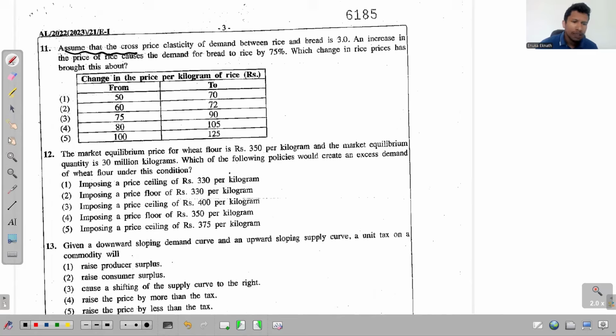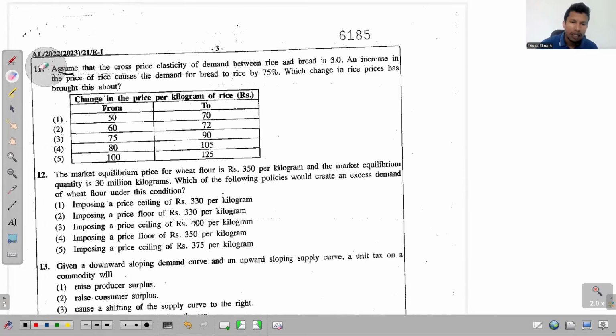Assume that cross price elasticity of demand between rice and bread is 3. Okay, so when you calculate this cross price elasticity, you get 3. An increase in the price of rice causes the demand for bread to raise by 75%. Okay, so the percentage change of demand, right? Percentage change of demand of, let's say, bread is 75%. And then they ask which change in price in rice has brought this about.